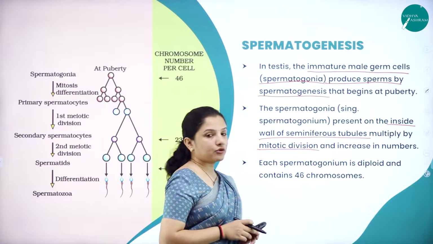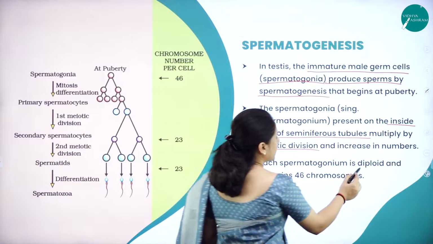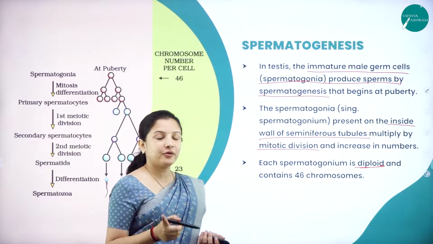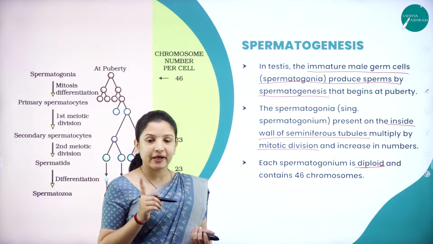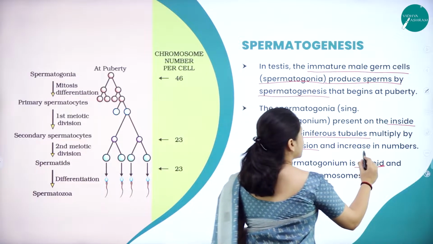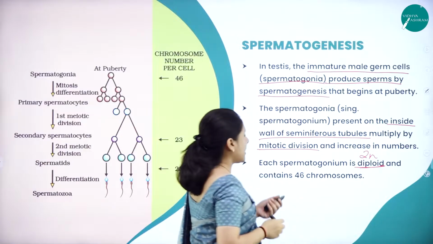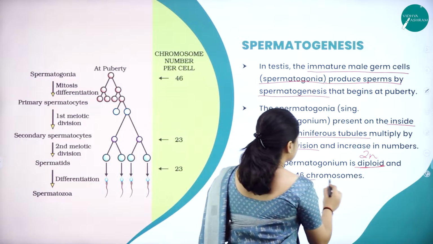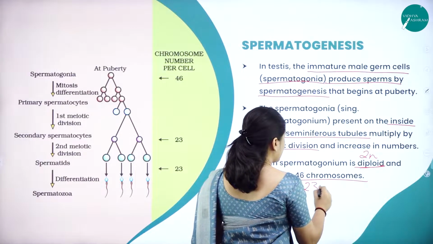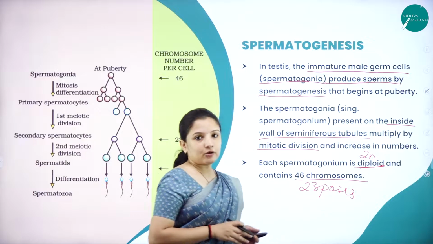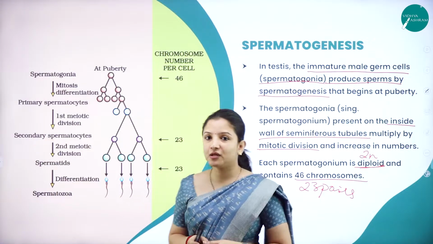Each spermatogonium is now diploid. Now can you tell me why it is diploid? It is diploid because it undergoes mitosis. Mitosis means it is equational division, right? So it is diploid in nature, and since it is diploid, it will contain 46 chromosomes, or 23 pairs of chromosomes. So this is the first step in spermatogenesis.